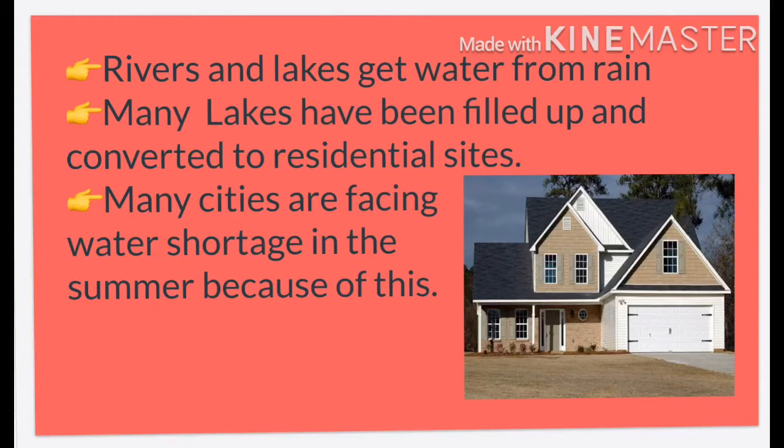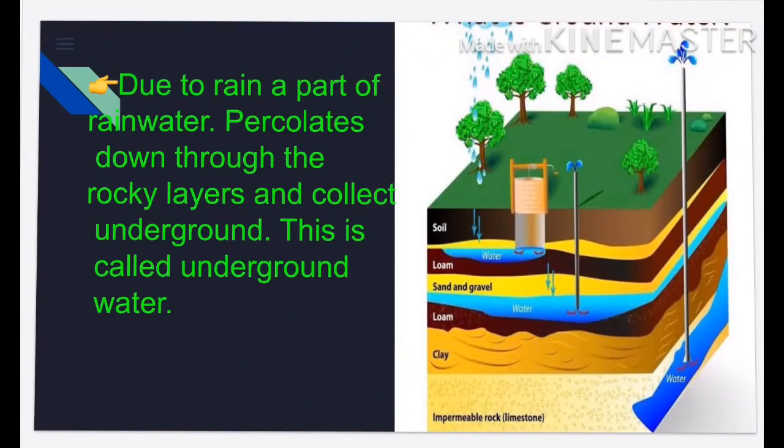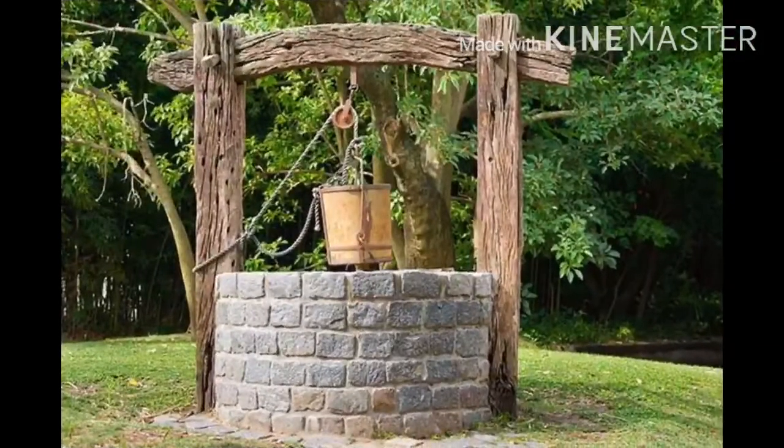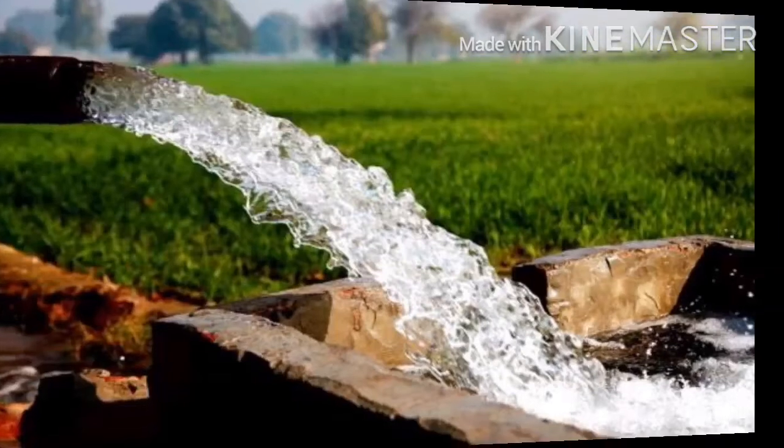So the next one is groundwater, the water that is present underground. Due to rain, a part of rainwater percolates down through the rocky layers and collects underground. So this is called the underground water, the water that is present under the ground. It is drawn up through wells, tube wells and bore wells. In some places, groundwater spontaneously comes out as fountains, and these are called springs.